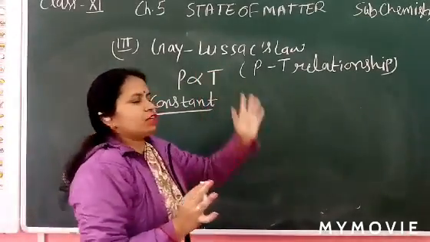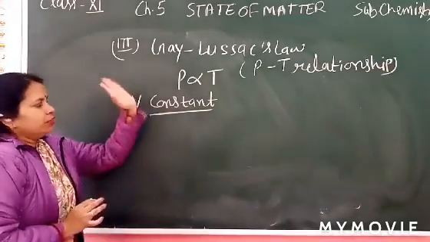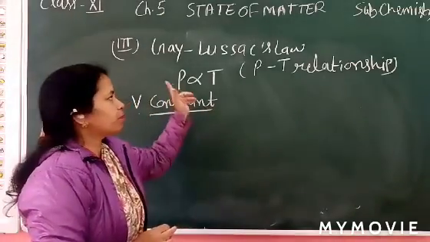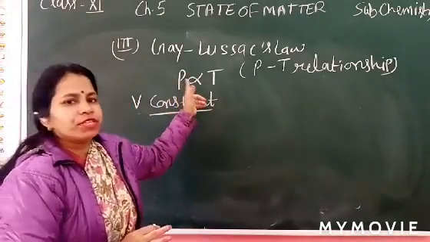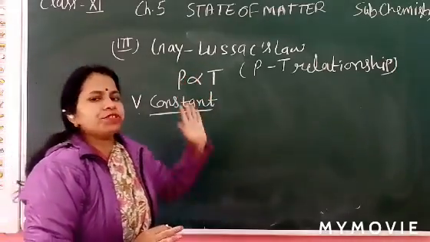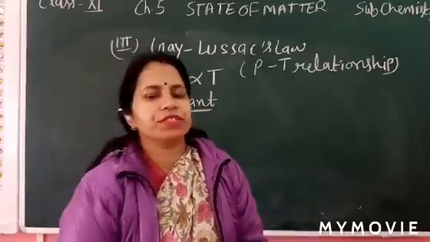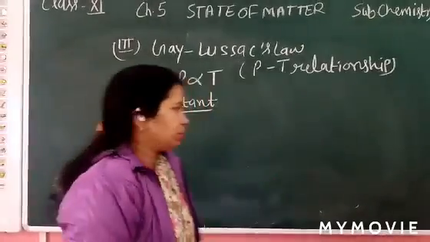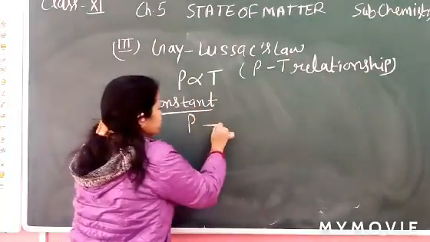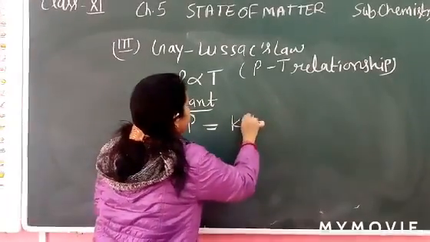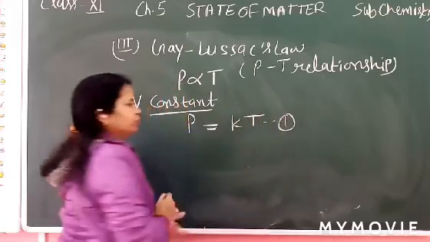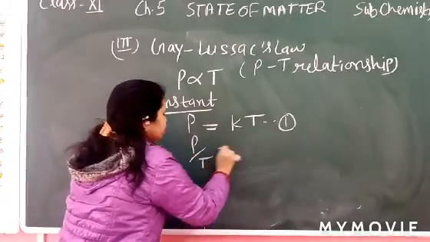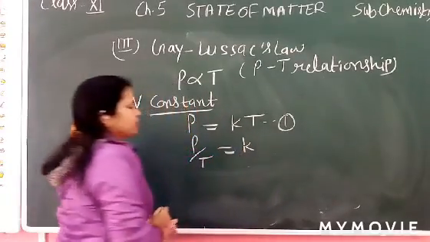So what is the Gay-Lussac law? Now again I repeat. When volume is constant, the pressure of a fixed amount of gas is directly proportional to temperature. This generalization is called the Gay-Lussac law. Now, when we remove the proportionality sign, we have to write the constant: P equal to KT. Now, P upon T equal to K. It's clear?